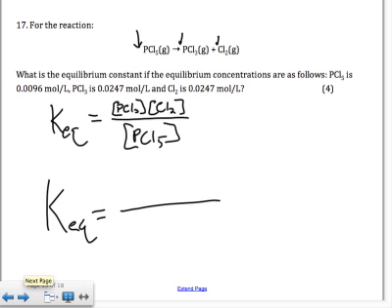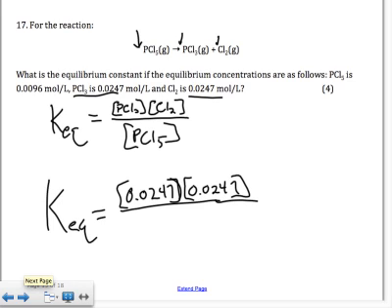So now we plug in the numbers. For PCl3, we're given 0.0247, times, for chlorine, it's also 0.0247. And the concentration of the PCl5 is 0.0096.